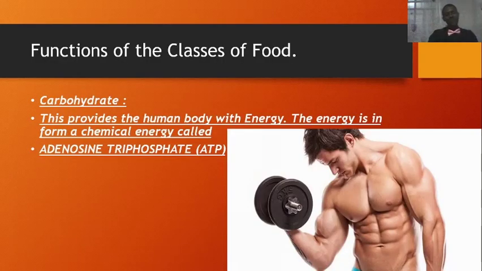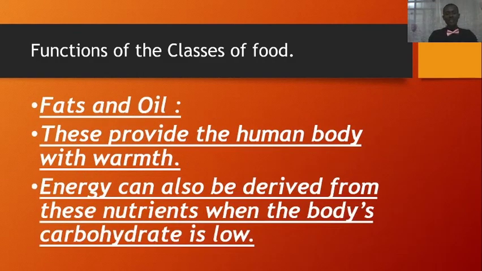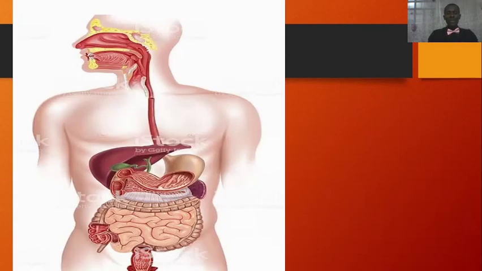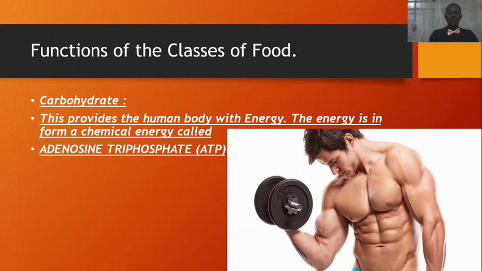Let's start with the first one, which is the carbohydrate. Now, carbohydrate has the function of providing the human body with energy. Energy is of utmost importance in life activities. Without energy, you cannot do anything. Remember the definition of energy. Energy is the ability to do work or to perform work. Without energy, you cannot perform anything.